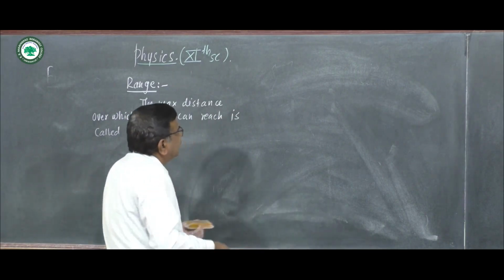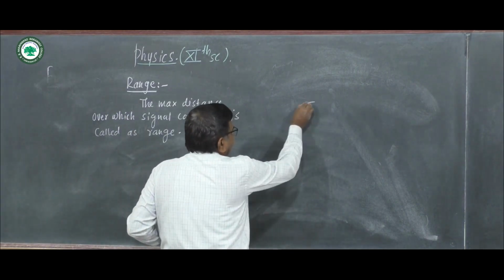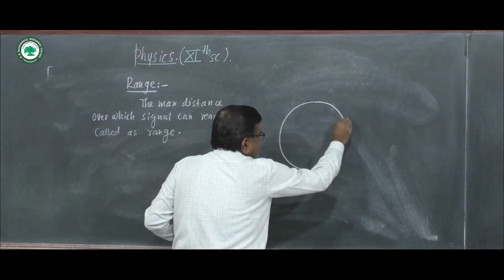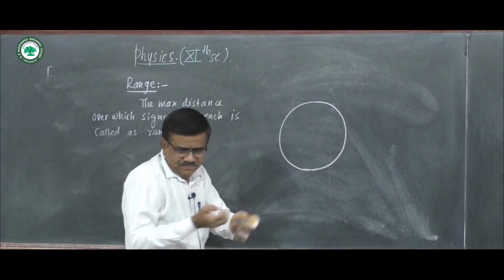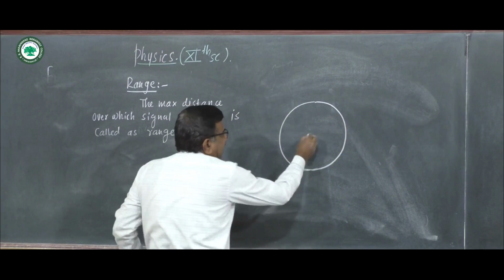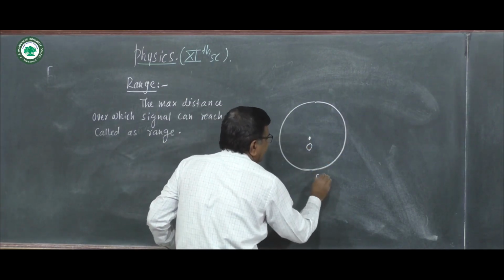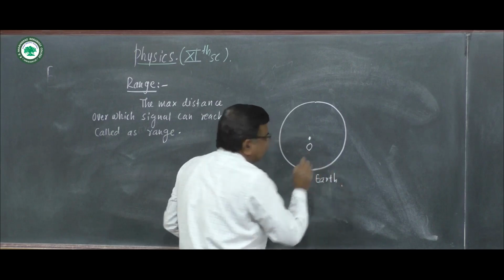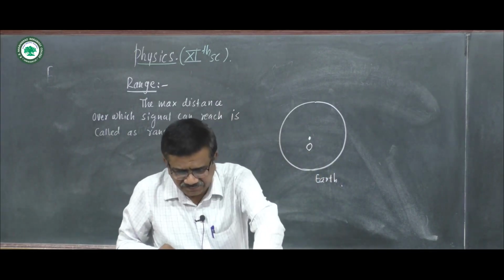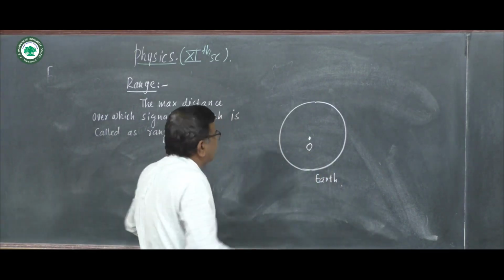Now we find the expression for the range. Suppose this is the earth's surface, O is the center of the earth, and R is the radius of the earth.